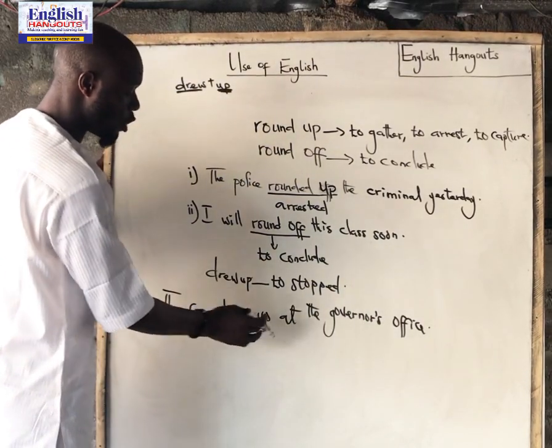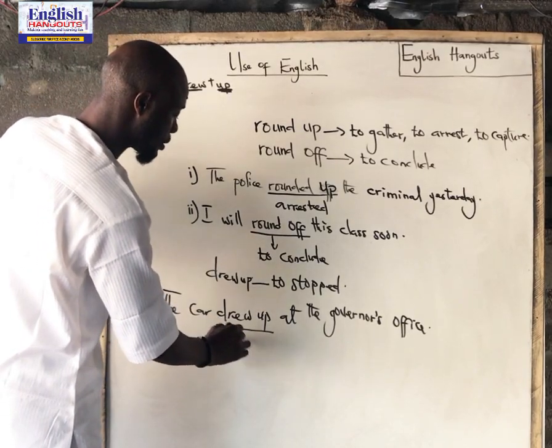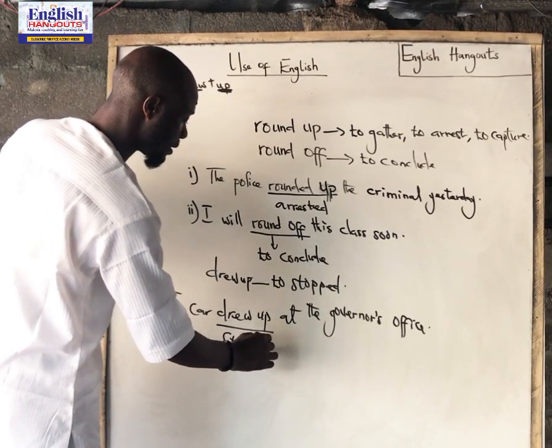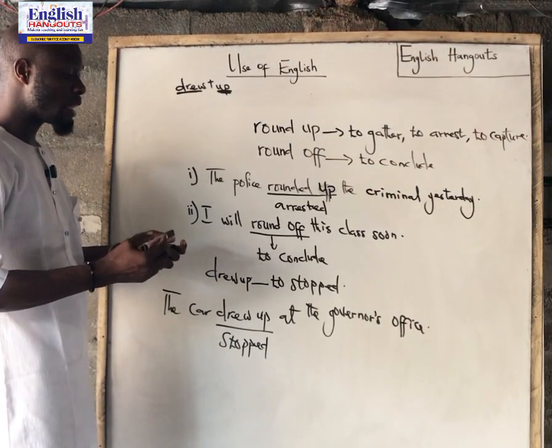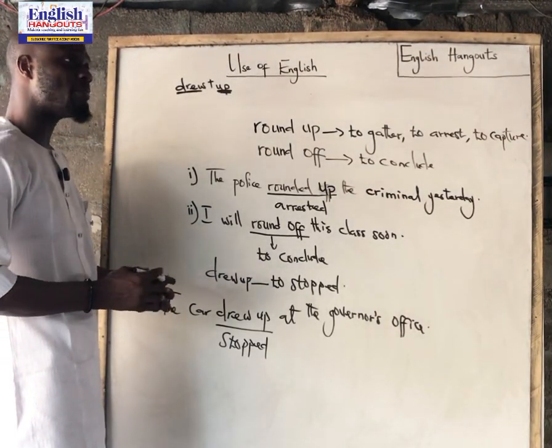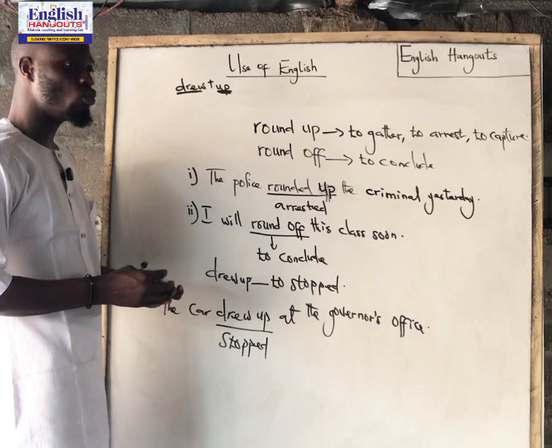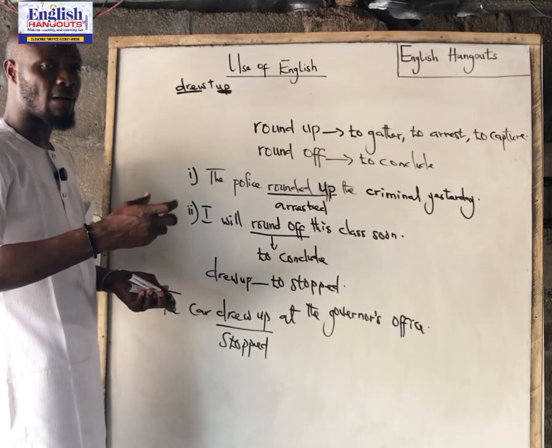So the phrasal verb drew up has been used here to mean the car stopped at the governor's office. So I will advise every JAMBite to go and study phrasal verbs.